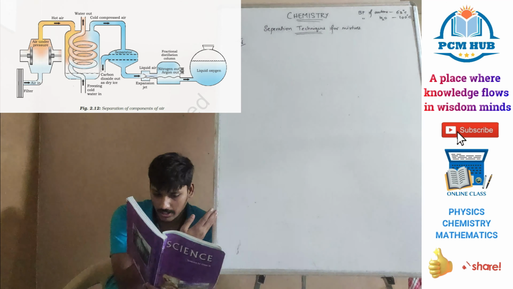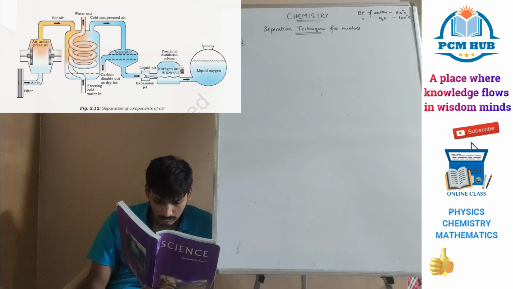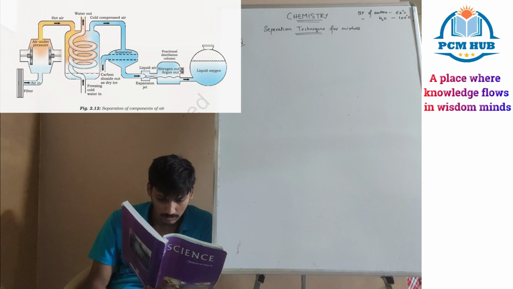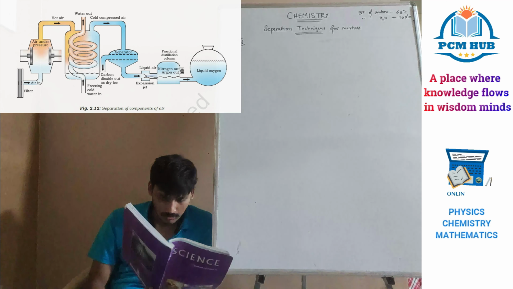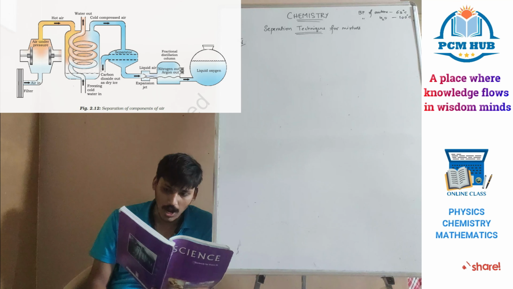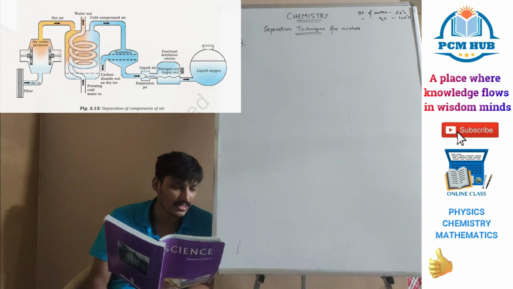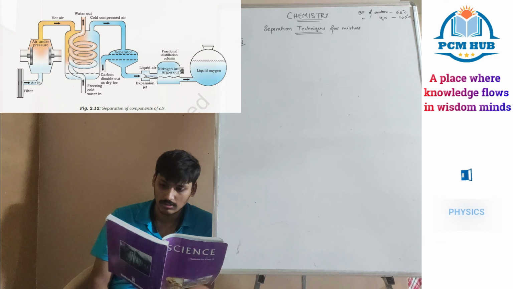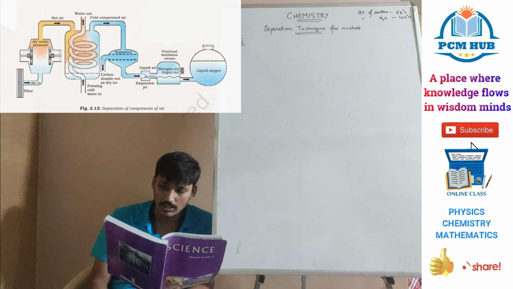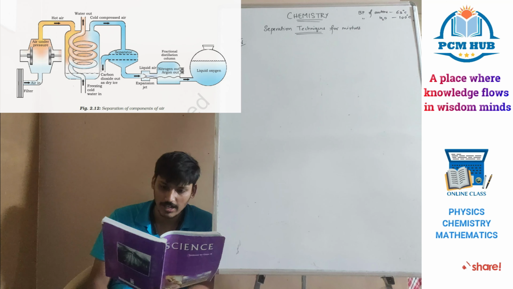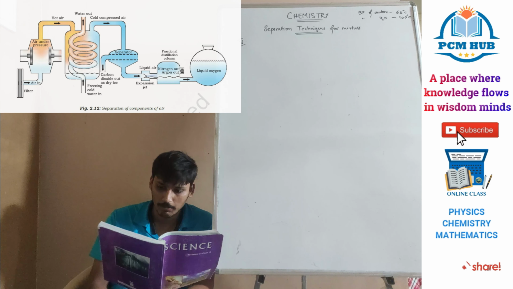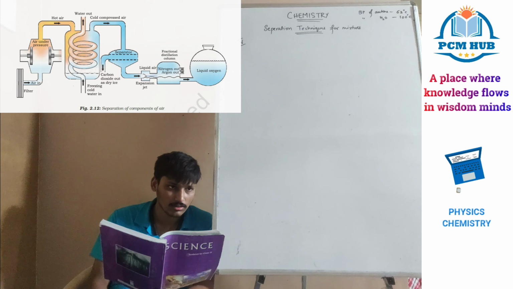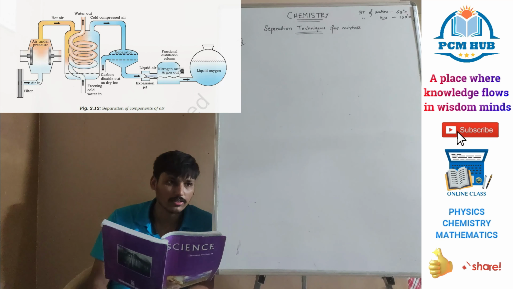Here also it is separated according to height. Okay, so that is the process of oxygen separation. In the aeration tank, oxygen separation is done. How the oxygen separation is done is shown in the process of separation of components of air. The gases will be separated according to the heights.